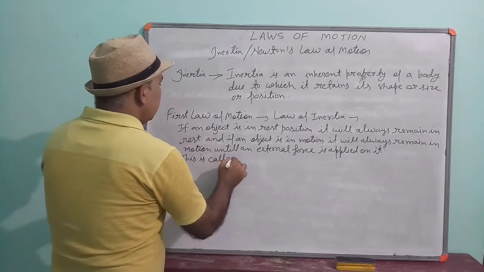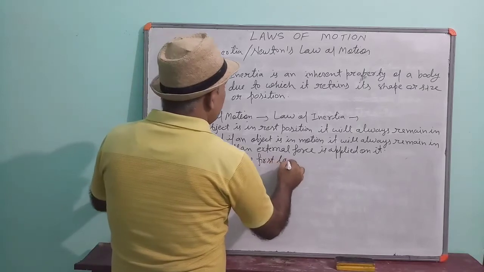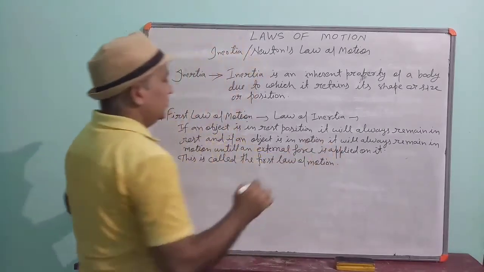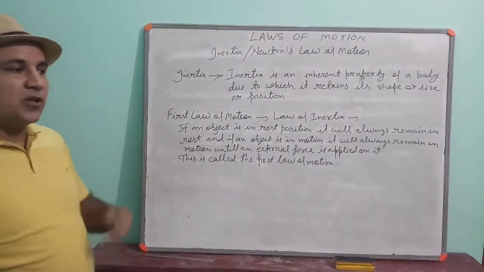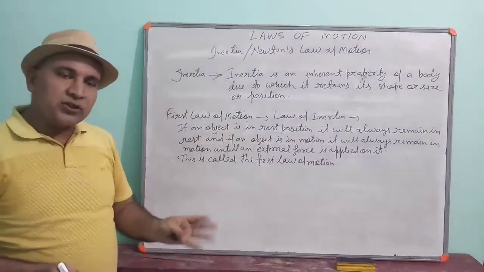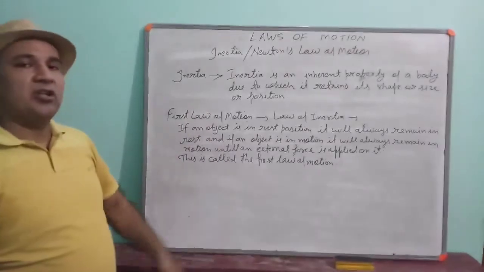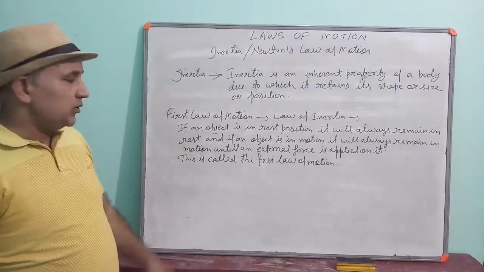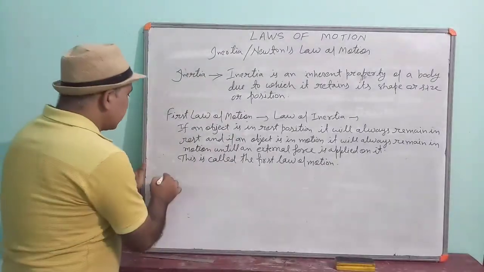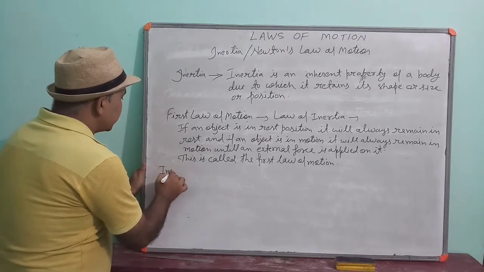This is called the first law of motion. Understood? If the object is in motion, it will always be in motion. If the object is in rest position, it will remain in rest position. This is called the first law of motion. You can see this is the inertia also. That is why there are two types of inertia. The first one is inertia of rest.